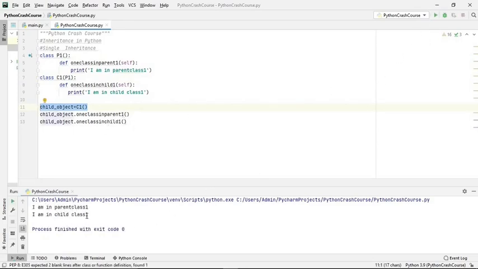So it is perfectly working. Both print statements are getting displayed: one is I am in parent class 1, and the other is I am in child class 1. Okay, so these two are getting printed. Next, let us see how